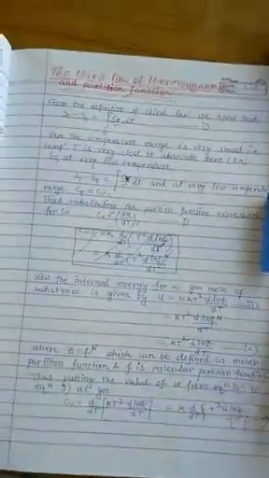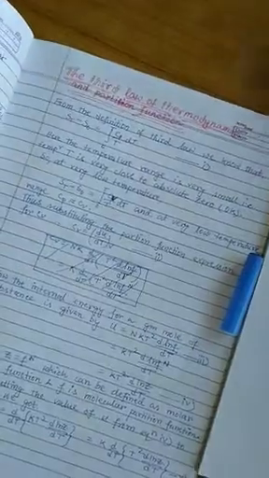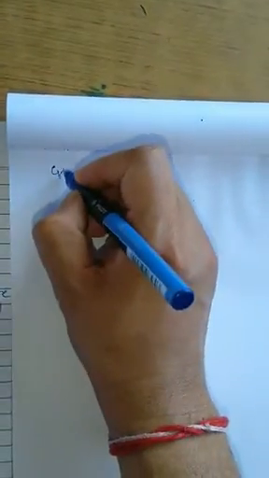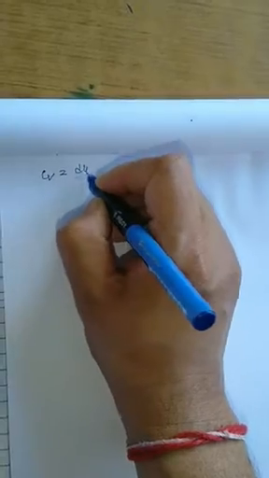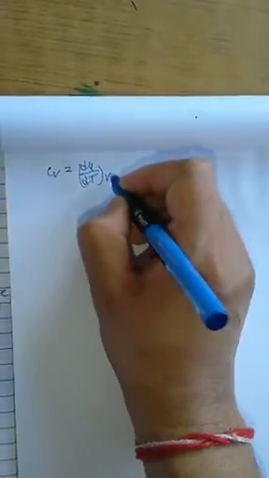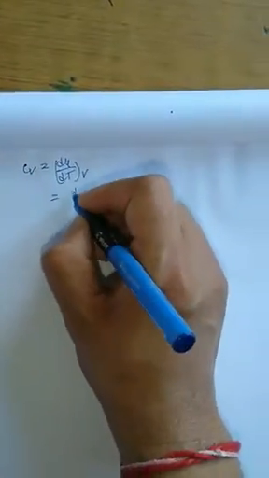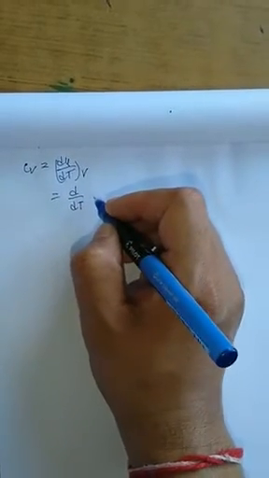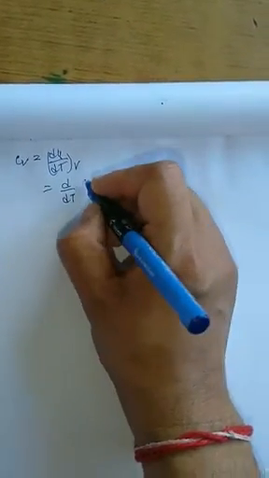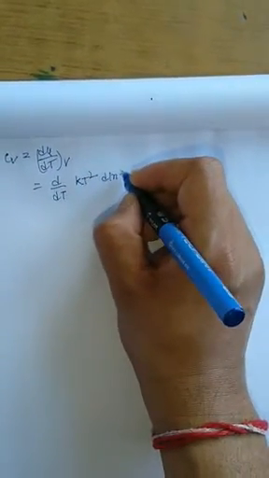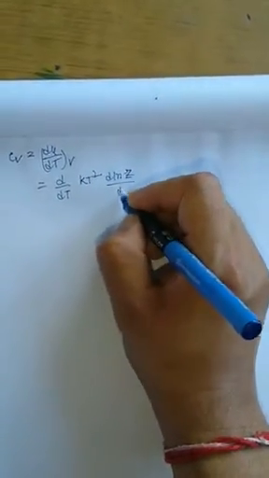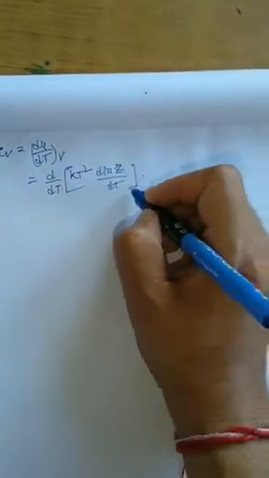We know that Cv equals d/dT of dU by dT at constant V. That means d/dT of U, and we have found the value of U, that is kT squared into d ln z by dT.